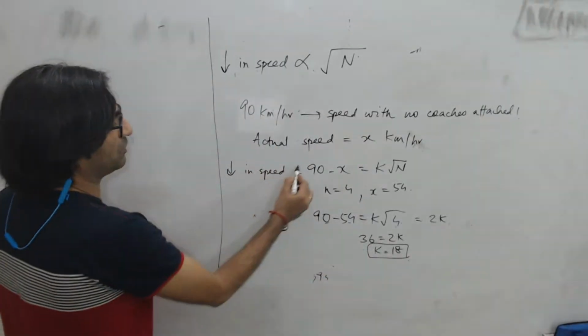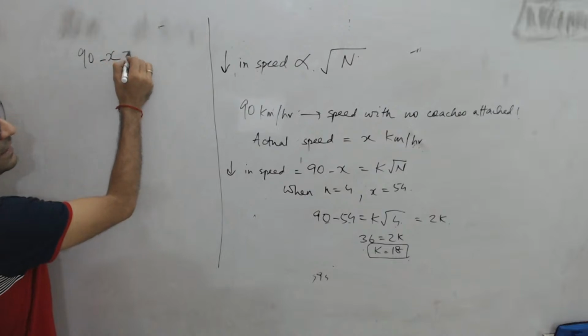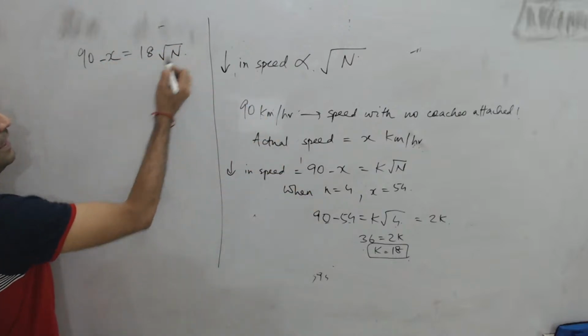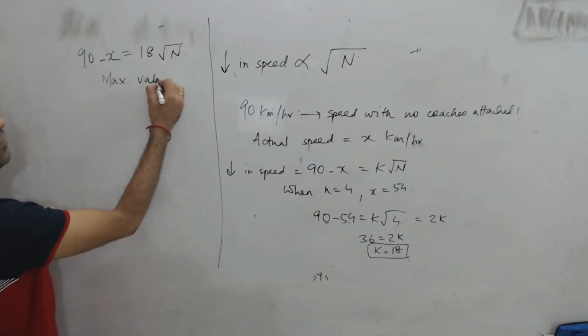So what is the actual equation that I have? The reduction in speed is 90 minus x. This should be equal to k root n. So 18 root n. And now we want the maximum value of n.